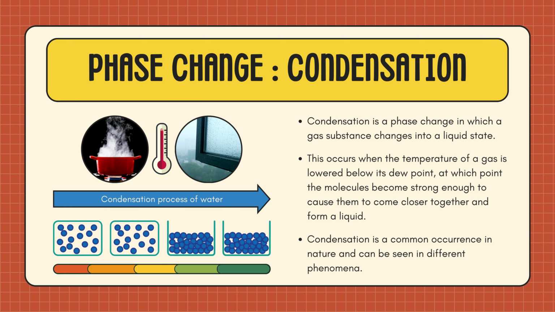Condensation. Condensation is a phase change in which a gas substance changes into a liquid state. This occurs when the temperature of a gas is lowered below its dew point, at which point the molecules become strong enough to cause them to come closer together and form a liquid. Condensation is a common occurrence in nature and can be seen in different phenomena.